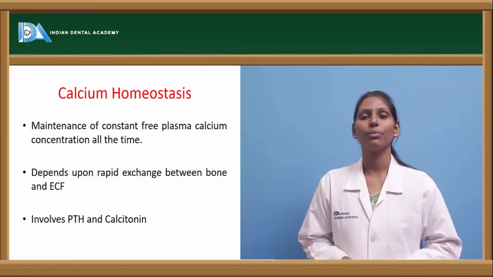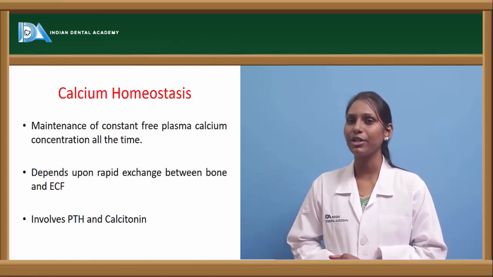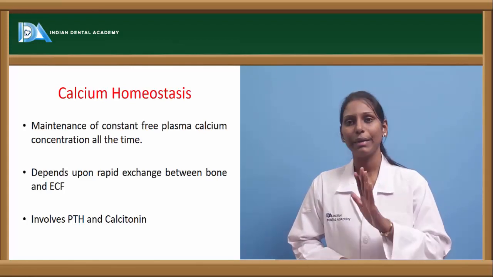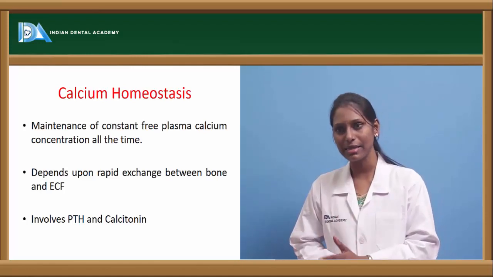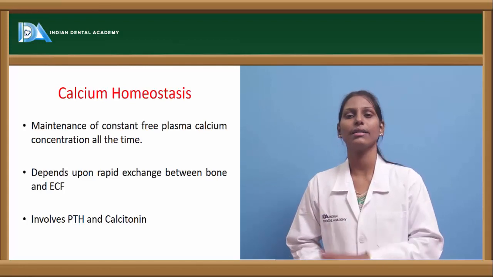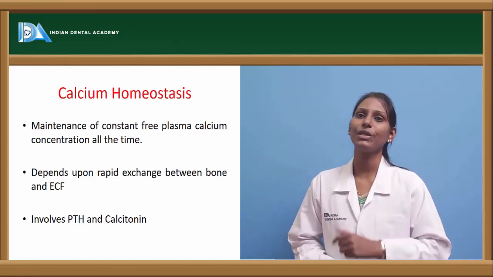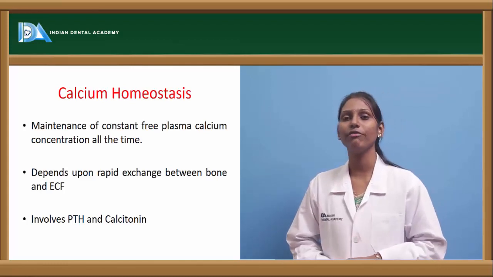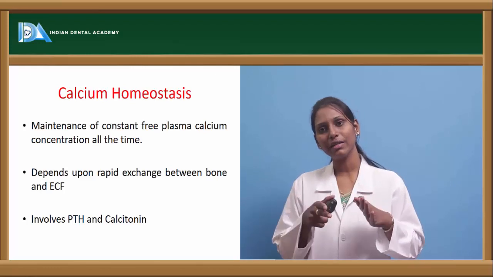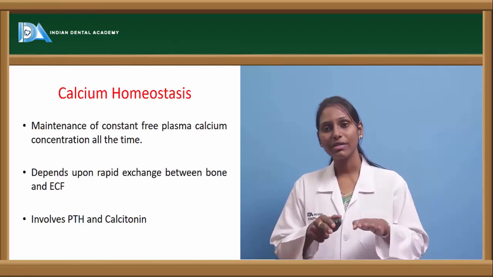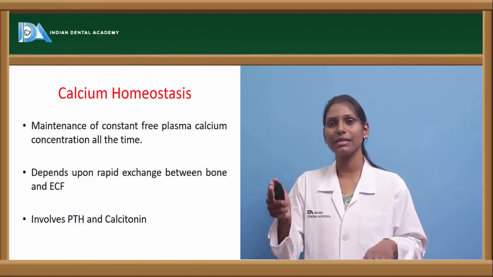Coming to calcium homeostasis, it is nothing but maintenance of a constant free plasma calcium concentration all the time. Maintaining that calcium concentration of 9.4 milligrams per deciliter in the extracellular fluid or plasma is the calcium homeostasis. It depends upon the rapid exchange between the bone and extracellular fluid. For this rapid exchange of calcium, whenever the extracellular fluid calcium levels are low, bone gives out calcium because of the osteoclastic effect.